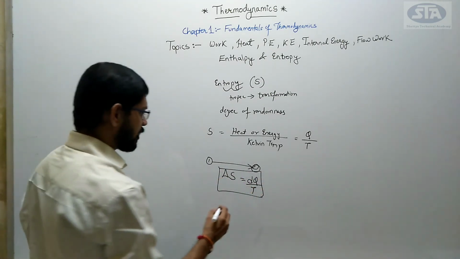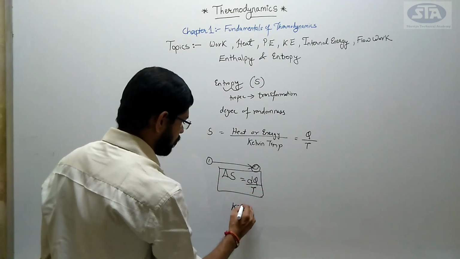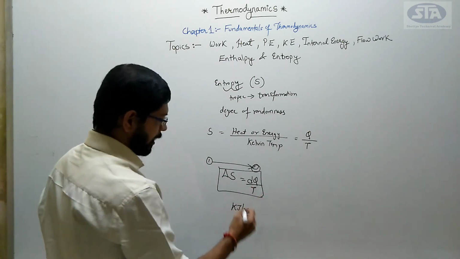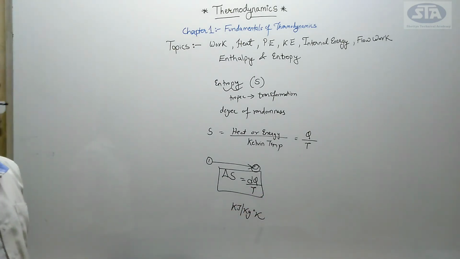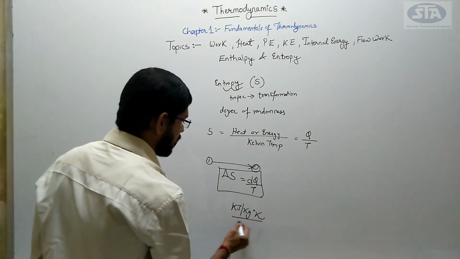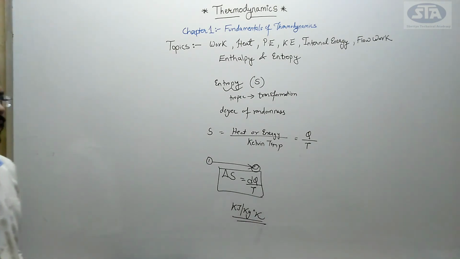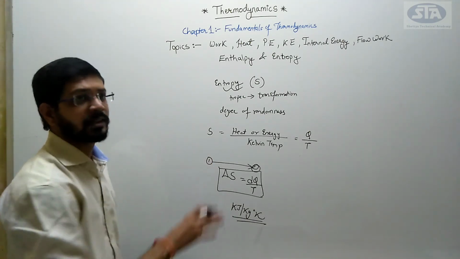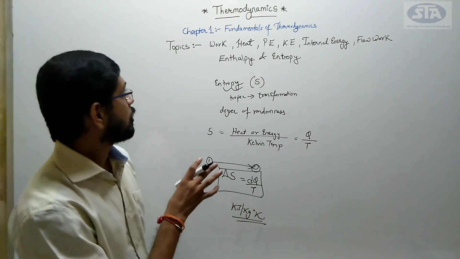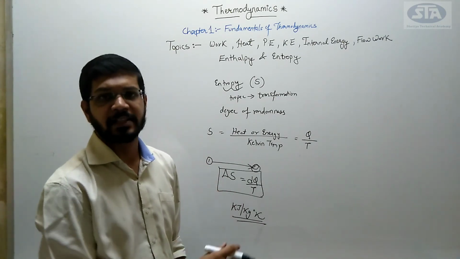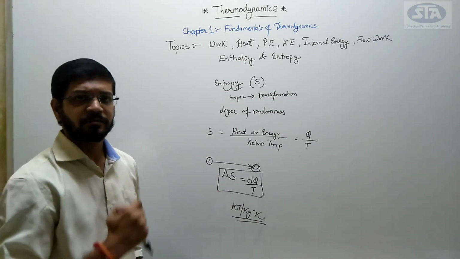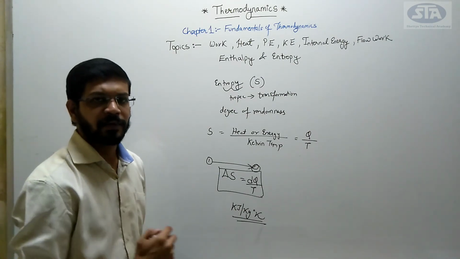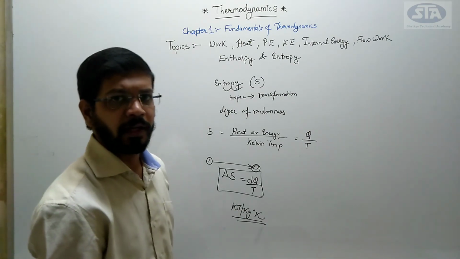That is the heat which is being rejected or gained divided by the temperature. The unit here is kilojoule per kg, and as it is a function of temperature, we write kilojoule per kg Kelvin as the unit of entropy. Hope you are clear with today's lecture of theory concepts. In the next lecture, we will be seeing the laws of thermodynamics, covering the zeroth law, first law and second law. Okay, thank you.